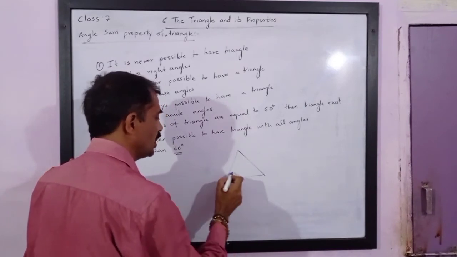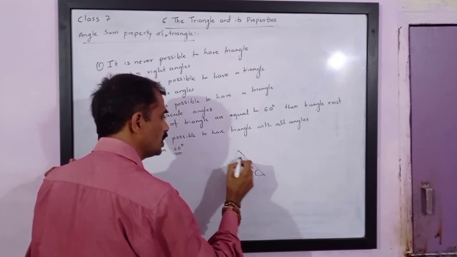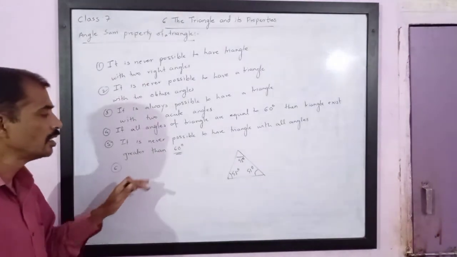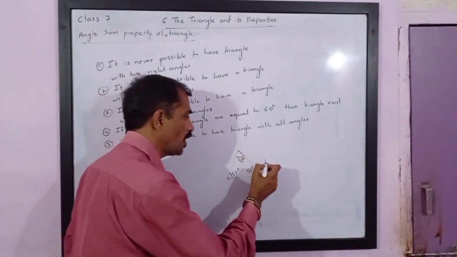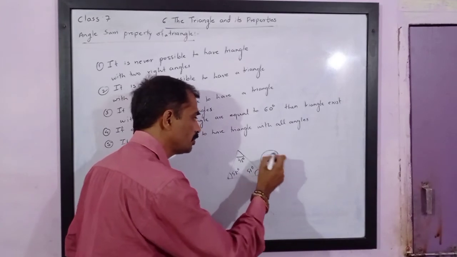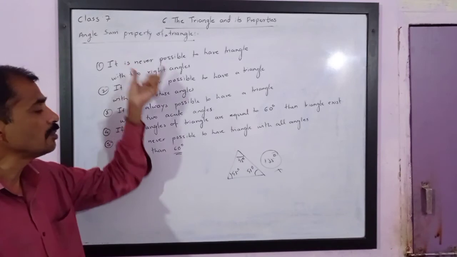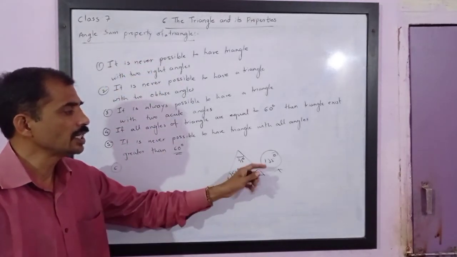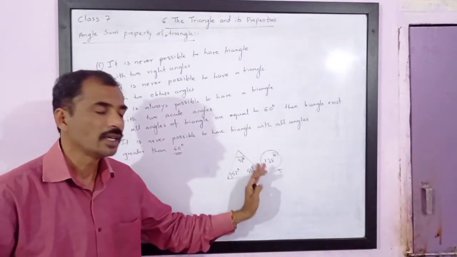Now similarly, if all three angles are less than 60 degrees, for example if you take 45 degrees, this also 45 degrees, this also 45 degrees, their sum will be 135 degrees. The angle sum property tells us that the sum of interior angles of a triangle must be 180 degrees. If it is less than that, it means it does not form a triangle.